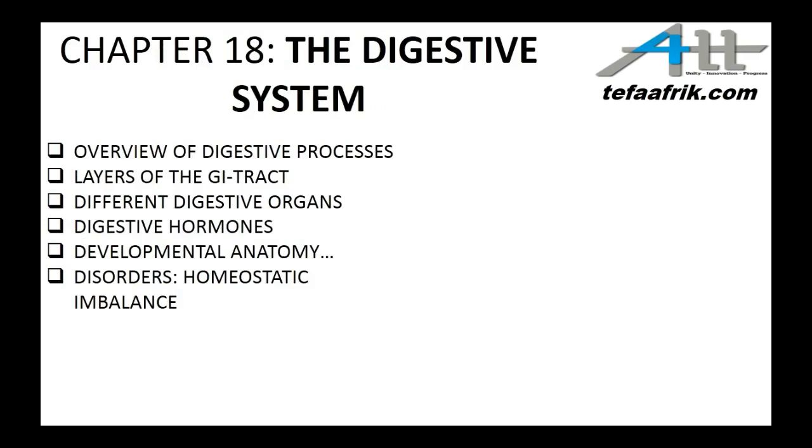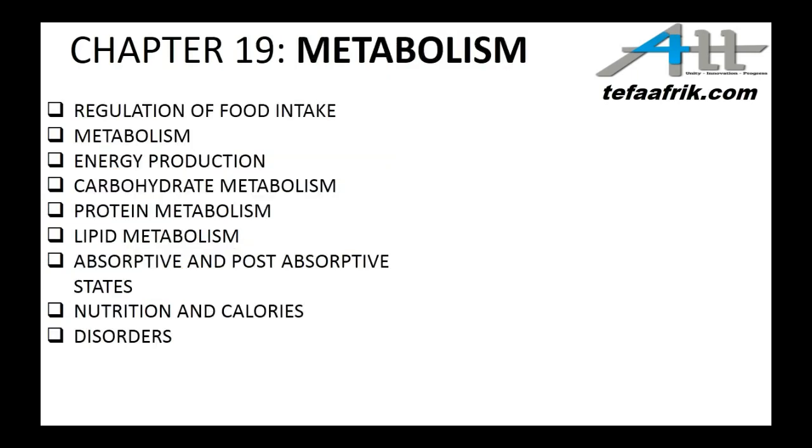Under the digestive system, we'll look at an overview of the digestive system, the layers of the GI tract, that's the gastrointestinal tract, that's the gut, the different digestive organs, digestive hormones, developmental anatomy of the digestive system, and we'll look at the disorders that are linked to the digestive system.